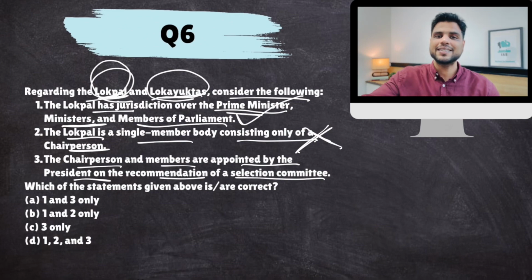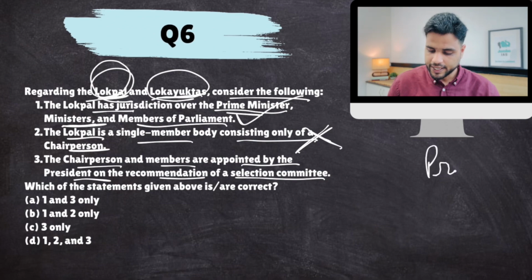Now, to ensure fairness and impartiality of Lokpal and members of Lokpal, they need to be appointed through a multi-stakeholder process. I mean, the entire power to appoint Lokpal shouldn't lie with the government, because then government would appoint their favorites. That is why Lokpal chairperson and its members are appointed by president, yes, but on the advice of a selection committee.